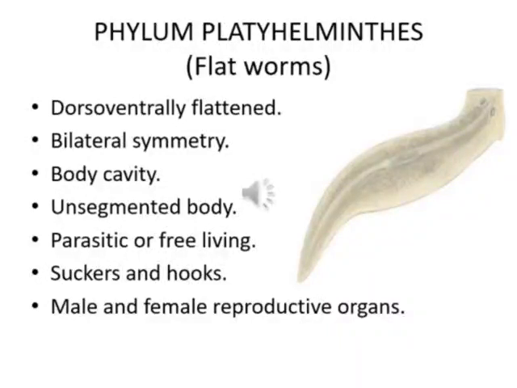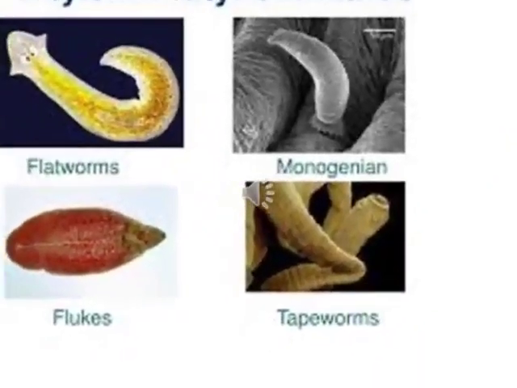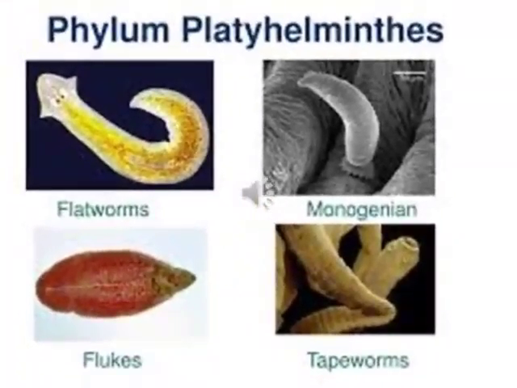They do not have a body cavity. The body is soft and unsegmented. They are mostly parasitic with a few free living. Flatworm, tapeworm and liver fluke are some examples of Phylum Platyhelminthes.